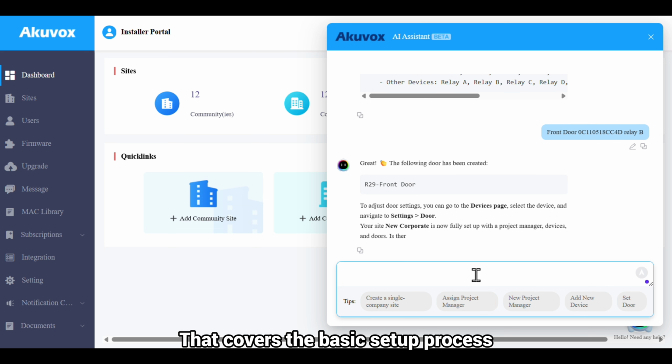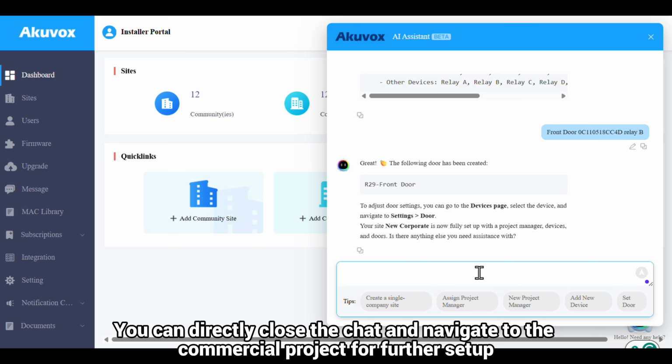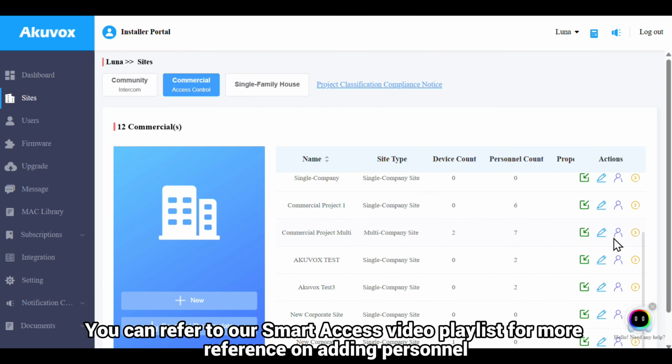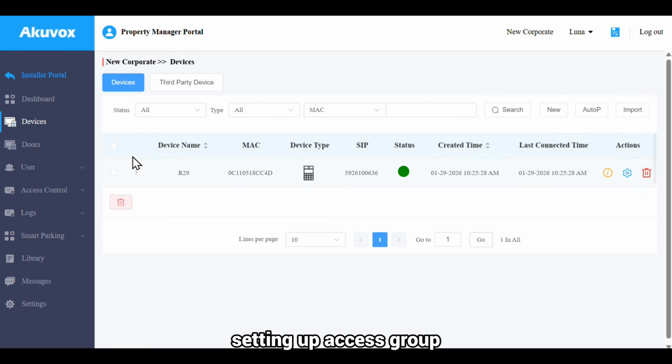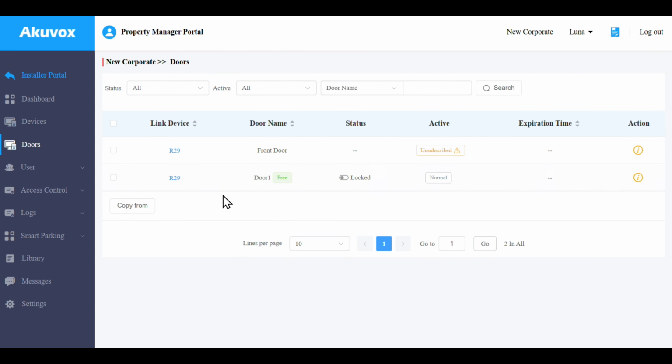That covers the basic setup process. You can directly close the chat and navigate to the commercial project for further setup. You can refer to our Smart Access video playlist for more reference on adding personnel, setting up access group, etc.